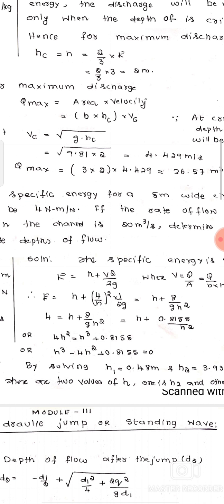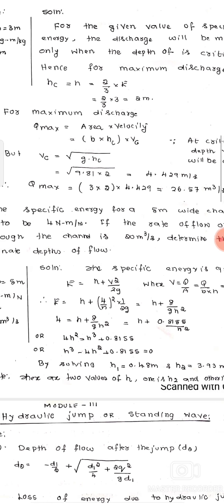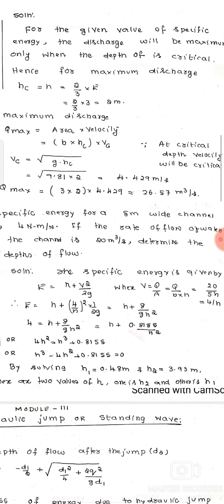So now we have the equation, H cube minus 4H square plus 0.8155. By solving this, we can find H1 and H2, that is the alternative depths. So H1 is 0.48 meters and H2 is 3.93 meters. So these are the alternative values of H.